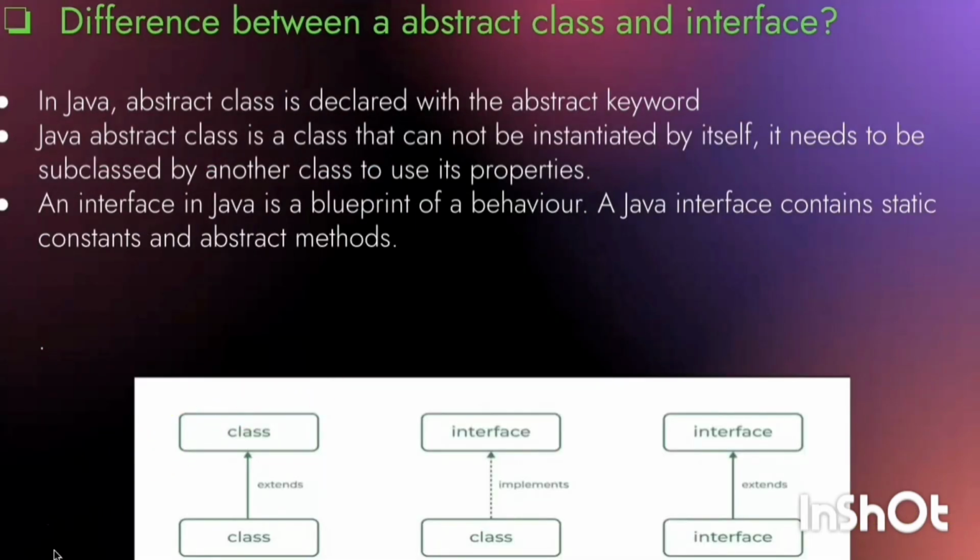Difference between an abstract class and an interface. In Java, abstract class is declared with the abstract keyword. Java abstract class is the class that cannot be instantiated by itself. It needs to be subclassed by another class to use its properties. On the other hand, an interface in Java is the blueprint of a behavior. A Java interface contains static constants and abstract methods.